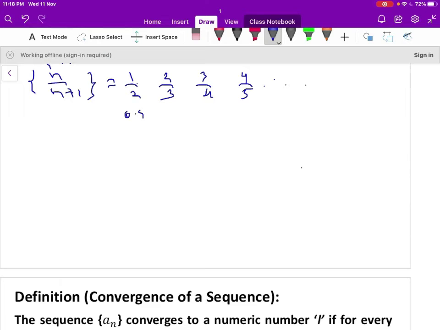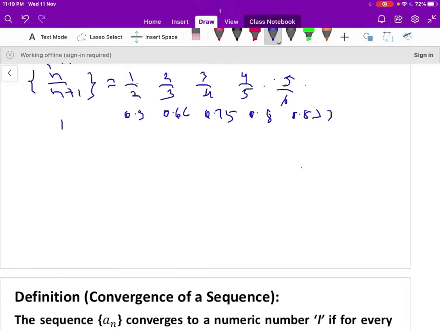That is 0.5, 2 by 3 is 0.66, then 0.75, 0.8, next one, 5 by 6, is 0.833, like this. It is an increasing sequence.